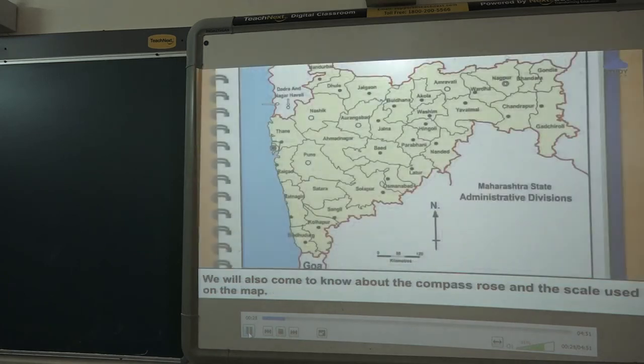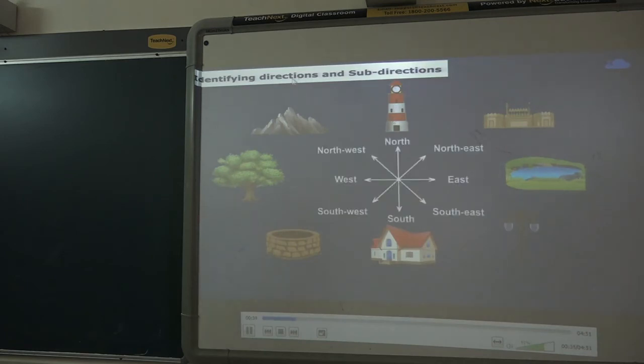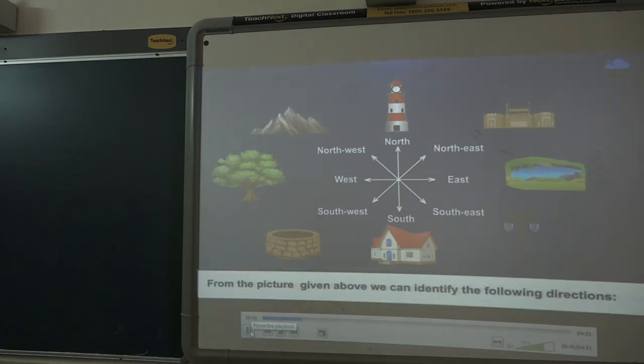They have given examples. This is a north arrow. It always indicates the north direction, as I already told you. So here are certain examples. If you look at the image, what is there on the north? Lighthouse. In the northeast there is one fort. To the east you have something else. So for each direction and sub direction there are different things. It will be useful for you to know the exact place or directions on the map.